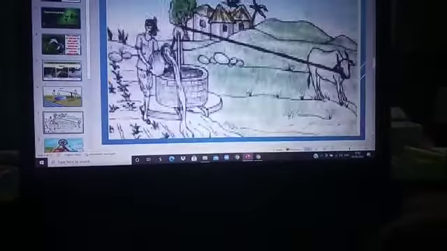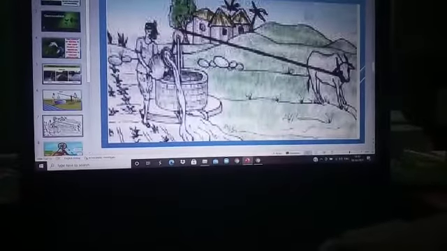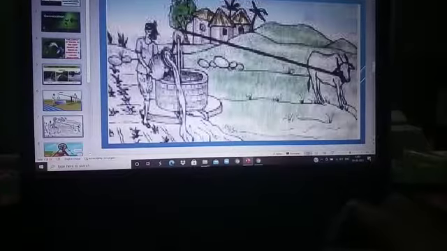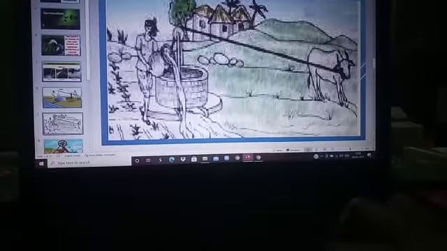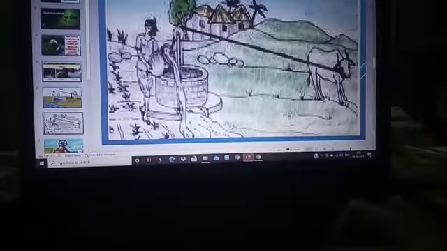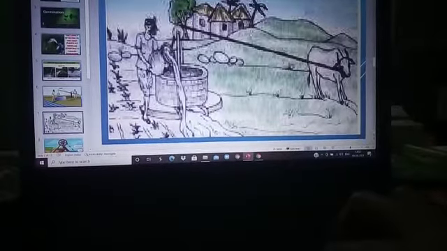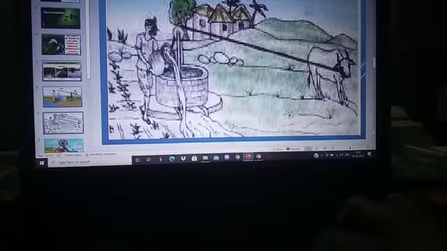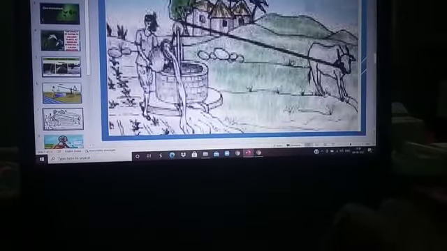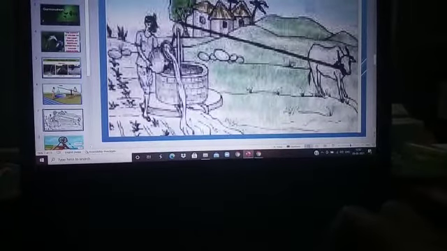The next method of irrigation is the mode system of irrigation. In the mode system of irrigation, a pulley is connected with a well. A rope is passing through the pulley. At one end of the rope, one bull is connected. At the other end of the rope, a bucket is connected. Now the bull is moving in a backward direction towards the well.